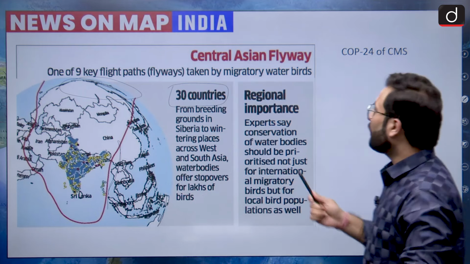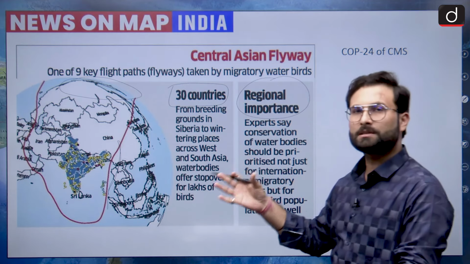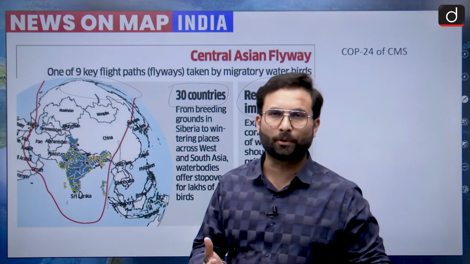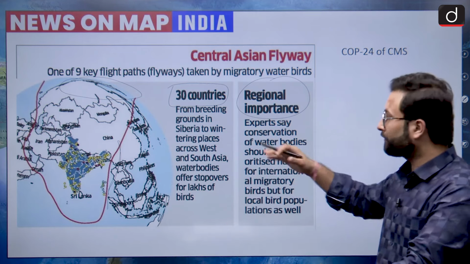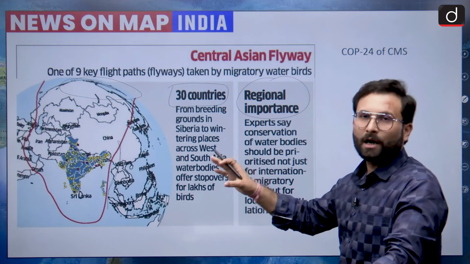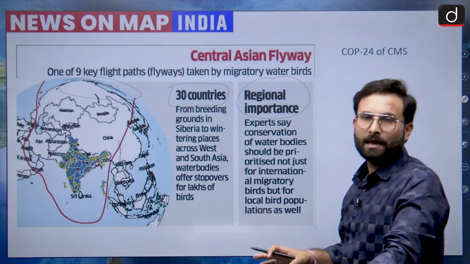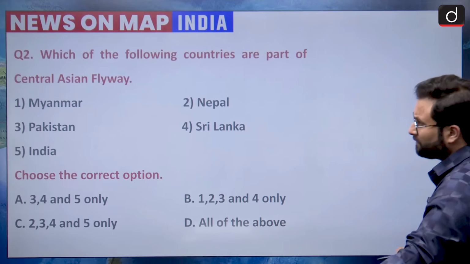Okay, so now they also have regional importance, because even if these birds are not coming over there, these are water bodies which are important from the ecological point of view. So we can say that even other than being part of this particular flyway, you have to conserve these water bodies because they have this ecological significance. Okay, now moving to the question.